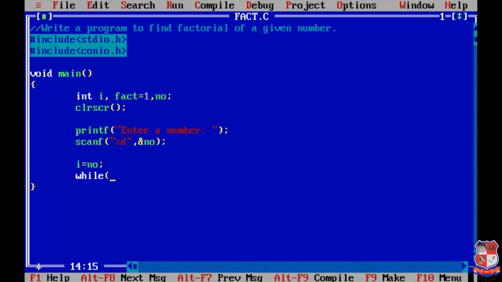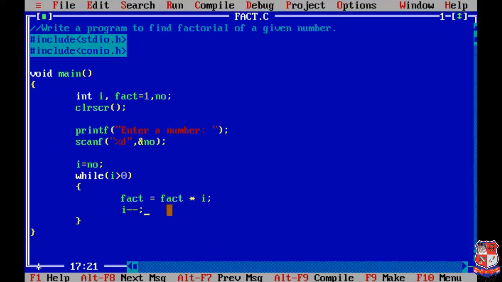Now we are going to write the while loop with the condition. We already discussed the condition: i greater than 0. Now we are creating the body of the loop. Inside the loop we have to write the statements we already discussed. Those statements are fact equals fact into i, then we have to decrement the value of i by 1.